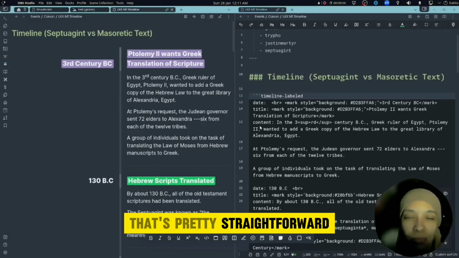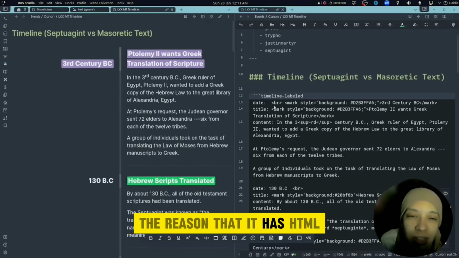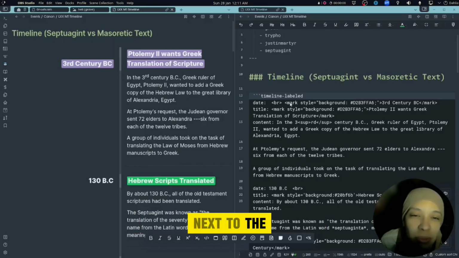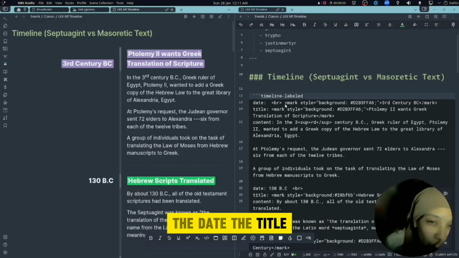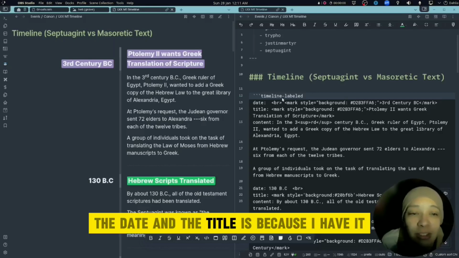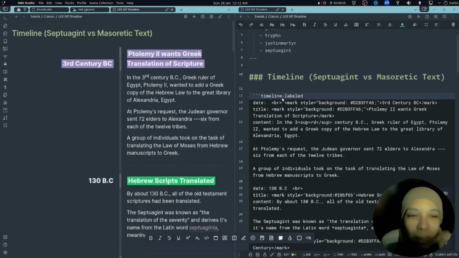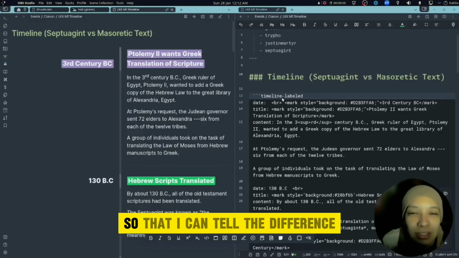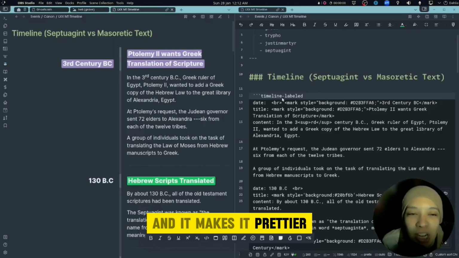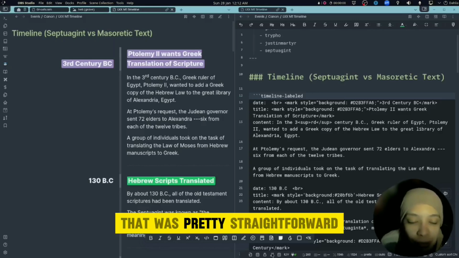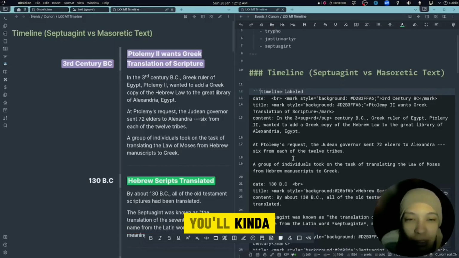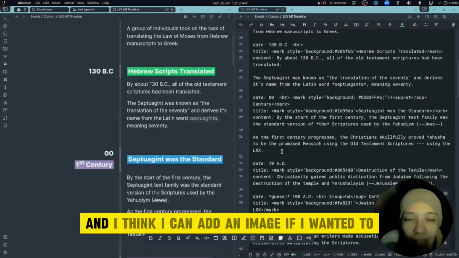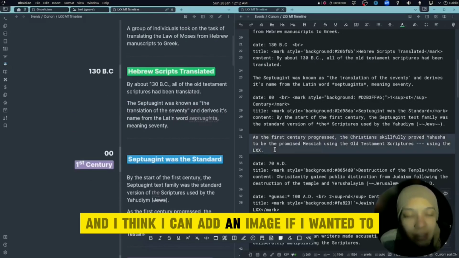So it's pretty straightforward. The reason that it has HTML next to the date and the title is because I like colors. It separates them better so that I can tell the difference, and it makes it prettier. If I go down, you'll kind of see. And I think I can add an image if I wanted to.